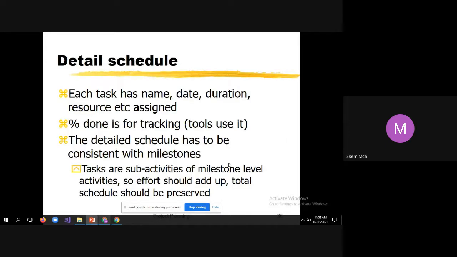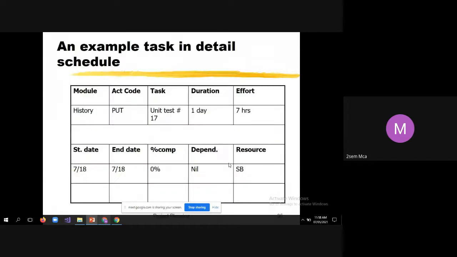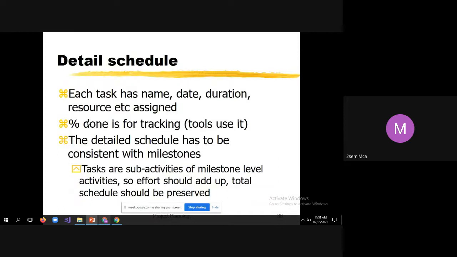Then detailed schedule. Each task has a name, date, duration, resource, etc. So here we know each task has so many things: name of the module, action code, task, duration, effort. Apart from that, very importantly, start date, end date, and so on. Percentage done is for tracking purpose.